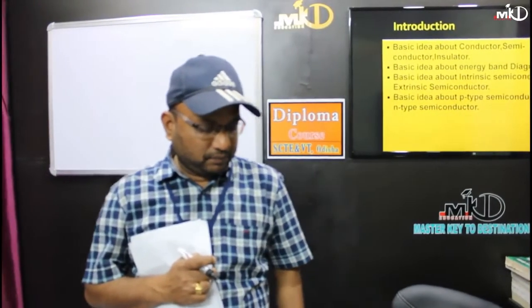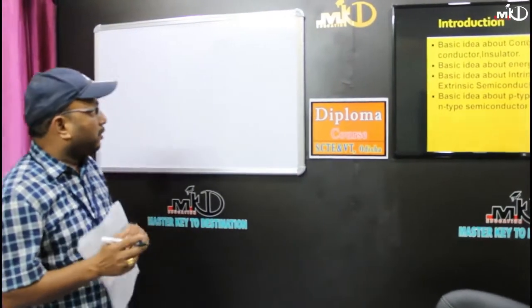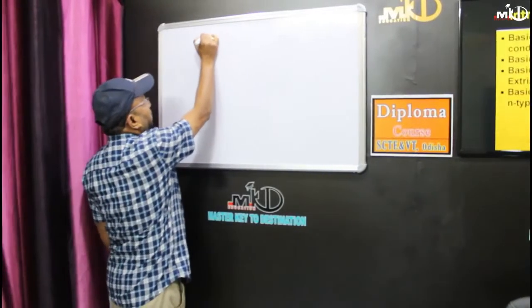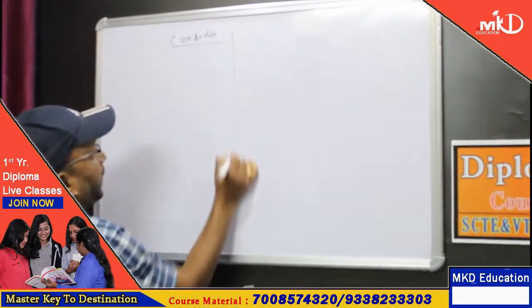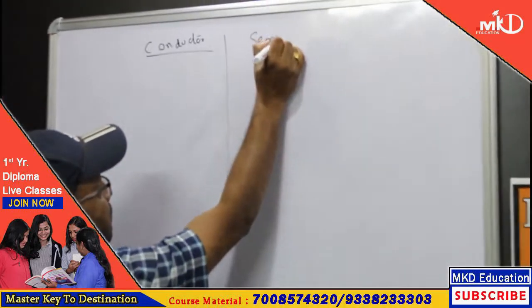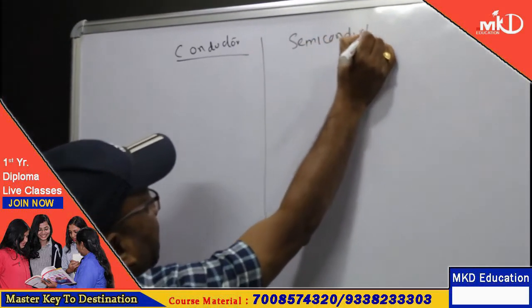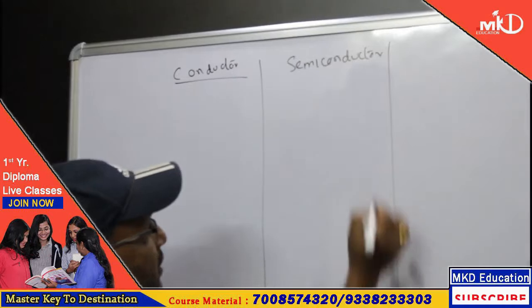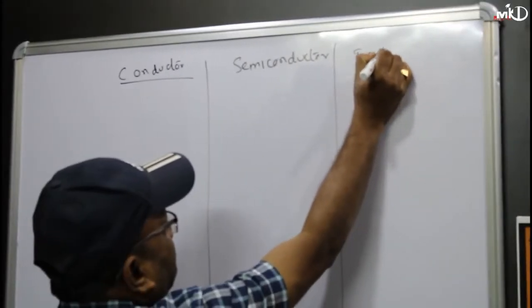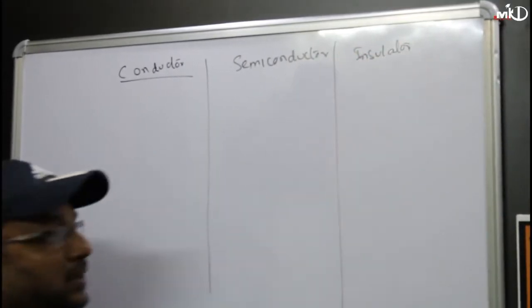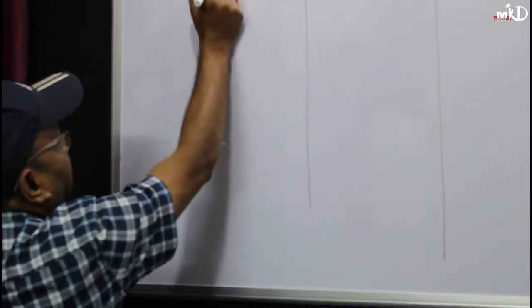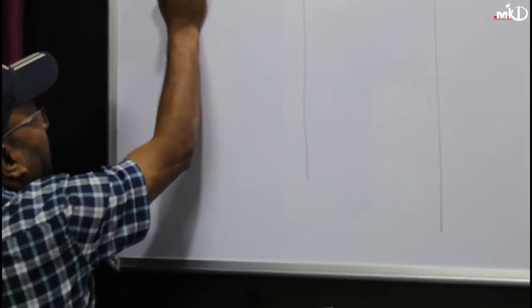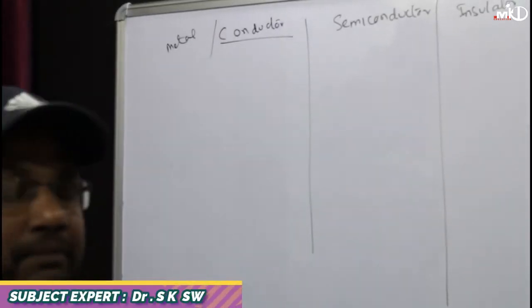Now you know that there are three classes: one is called conductor, one is called semiconductor, and the third one is called insulator. The three classifications: what is a conductor, what is an insulator and what is a semiconductor. So conductors you can also say are metals. Conductor is also called what? Metal.